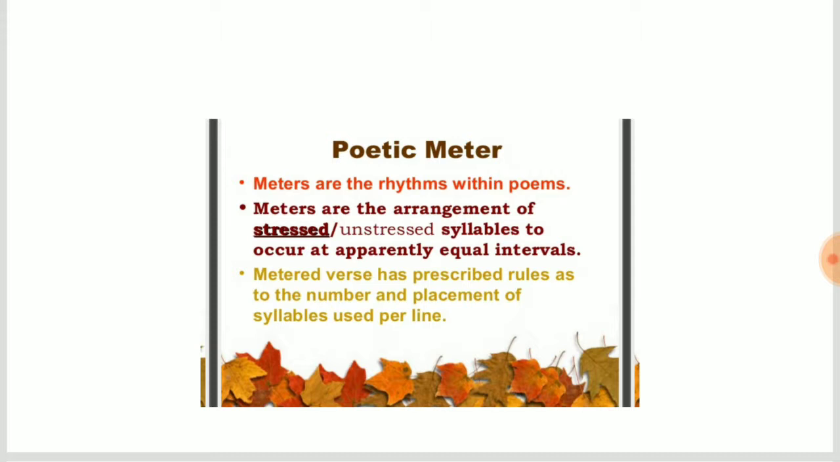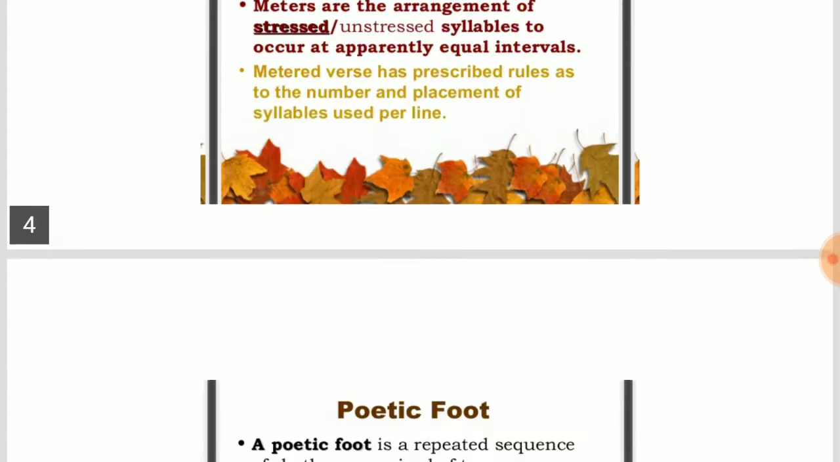Meters are the arrangement of stressed and unstressed syllables to occur at apparently equal intervals. Okay, so what is a meter? Meter is the arrangement of stressed and unstressed syllables. Metered verse has prescribed rules as to the number and placement of syllables used per line.